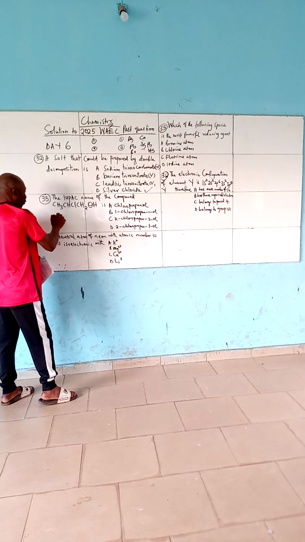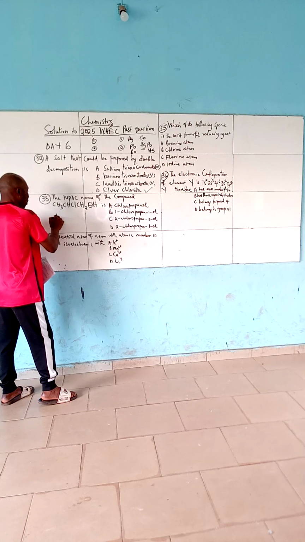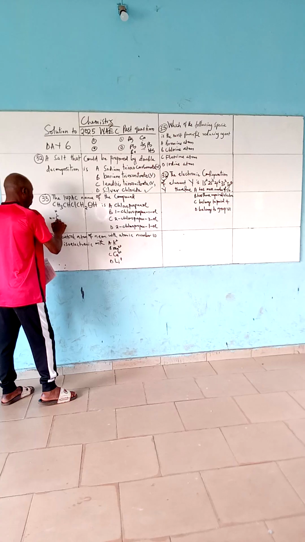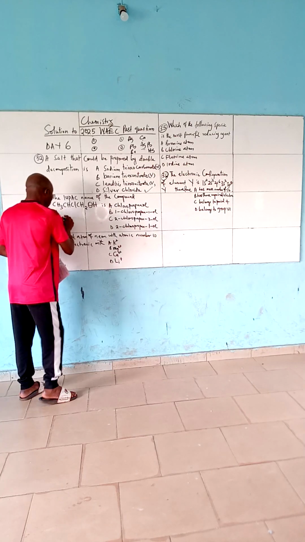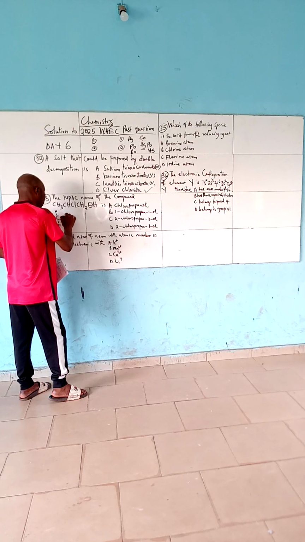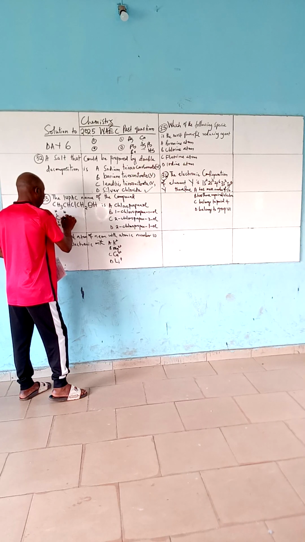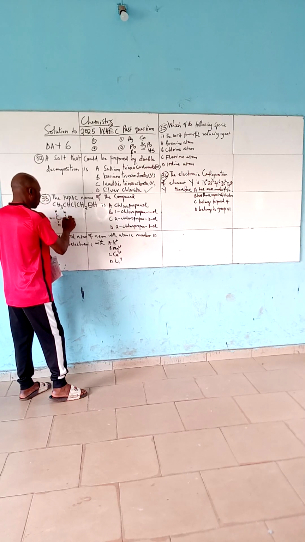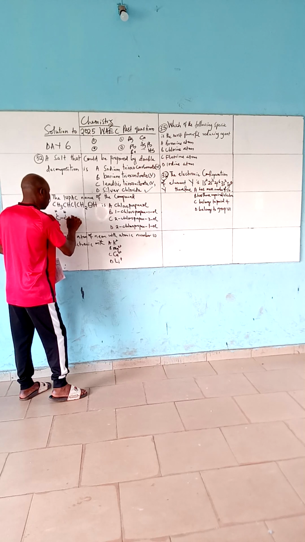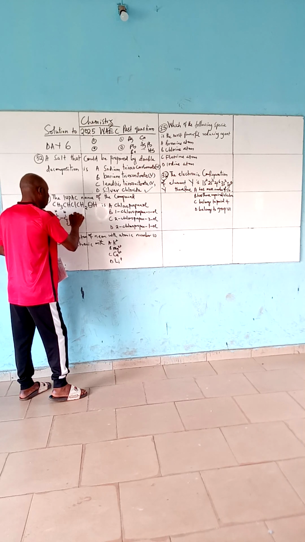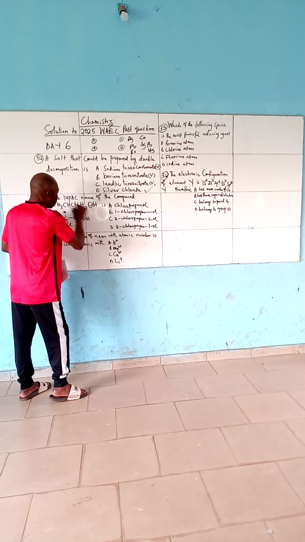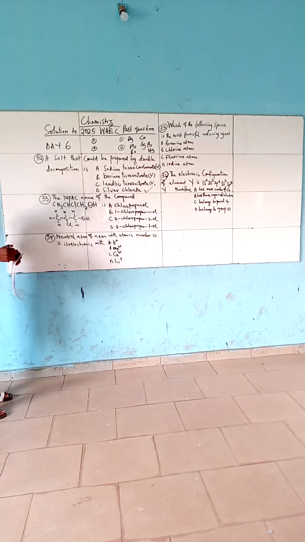That's C, the first carbon atom surrounded by 3 hydrogen, and connected to the second carbon atom, which has 1 hydrogen atom and 1 chlorine atom. Then the third carbon atom contains 2 hydrogen and 1 hydroxyl group.